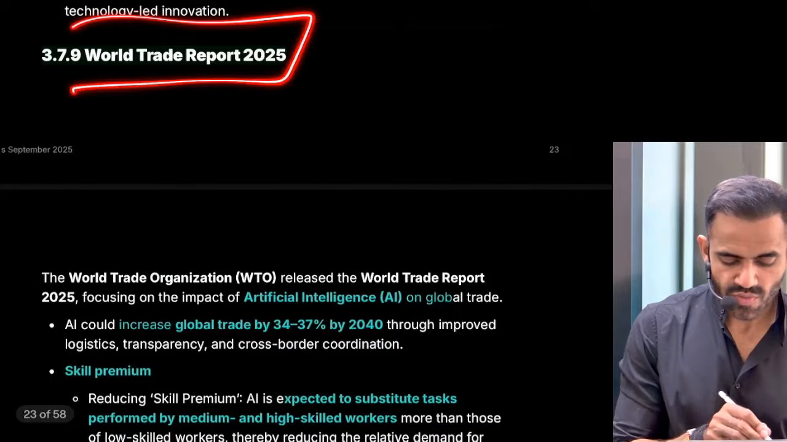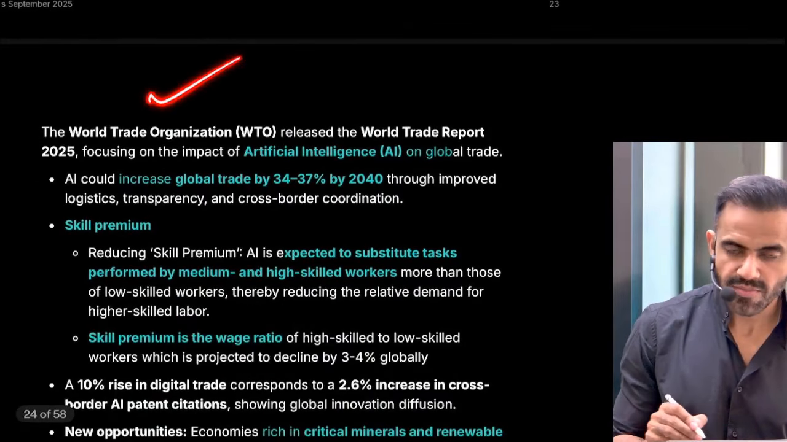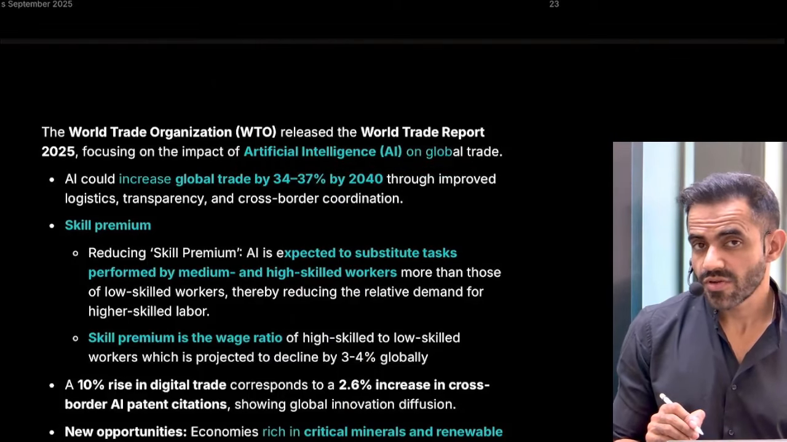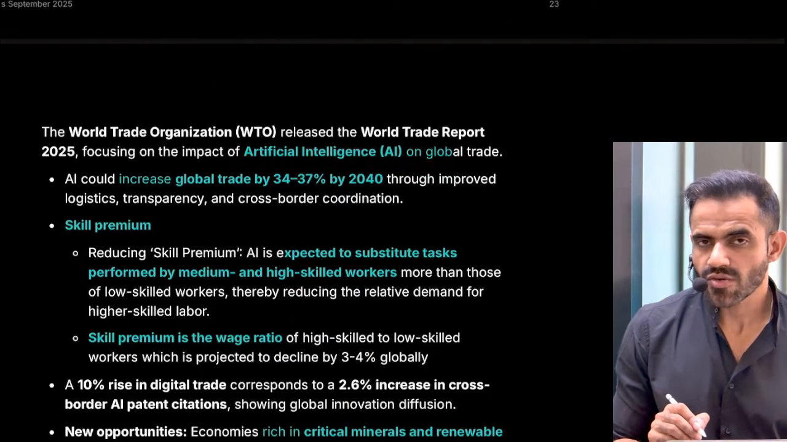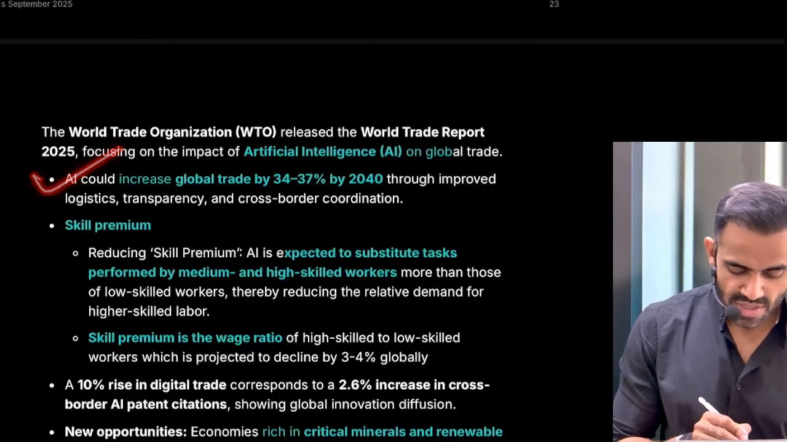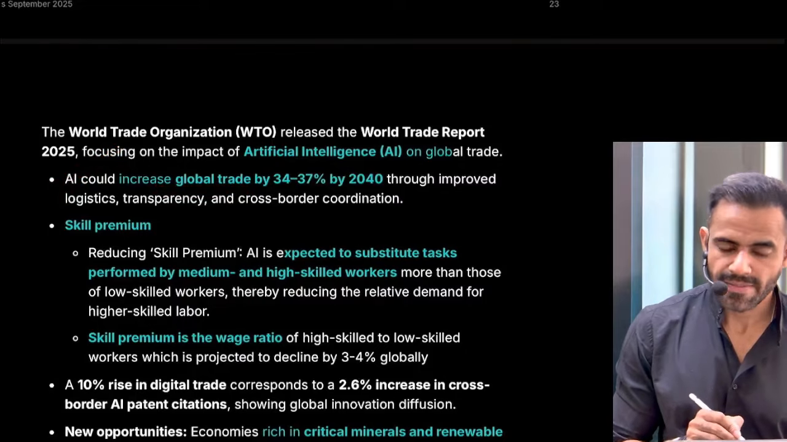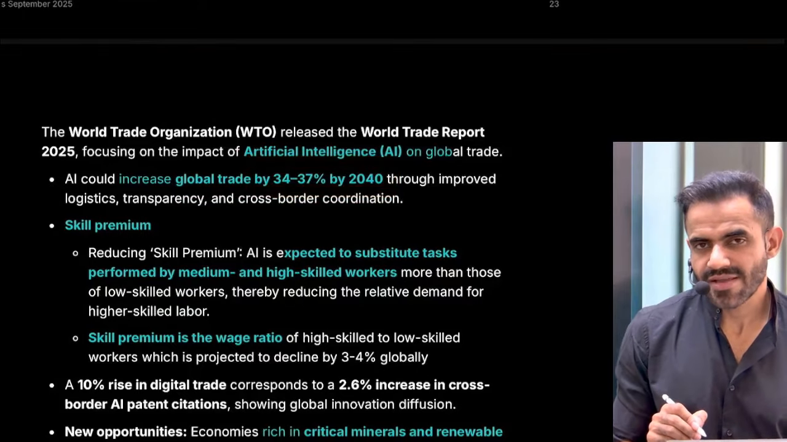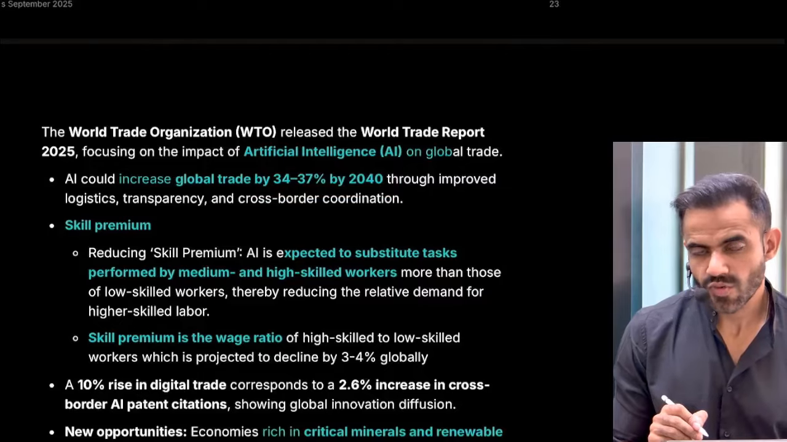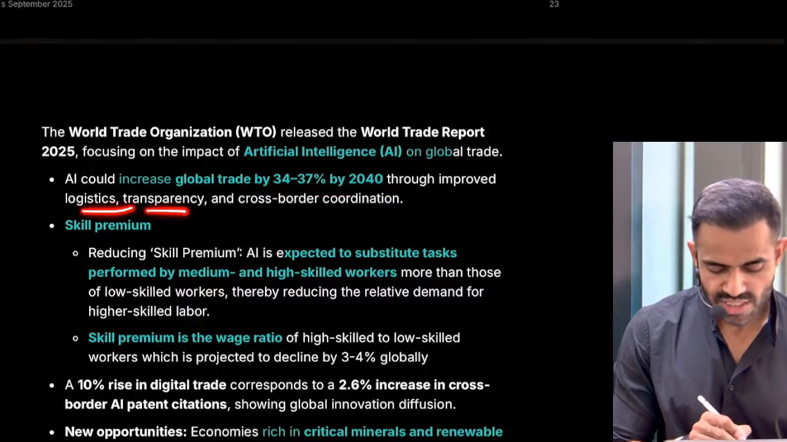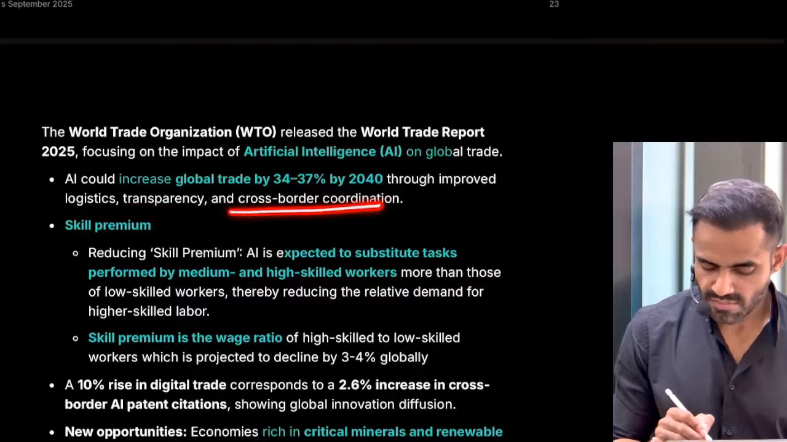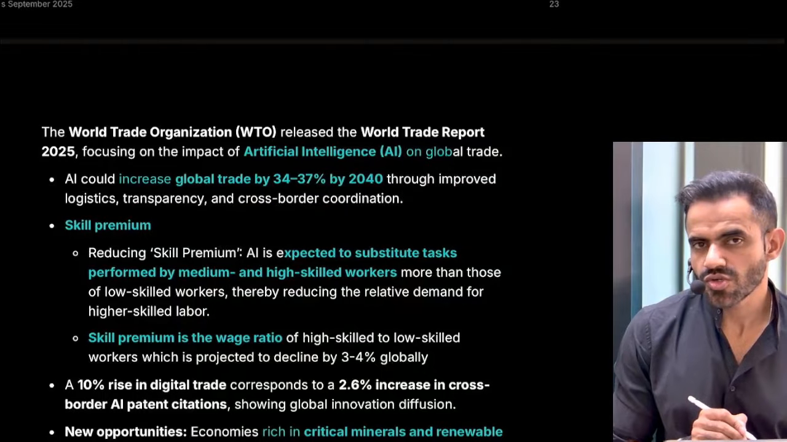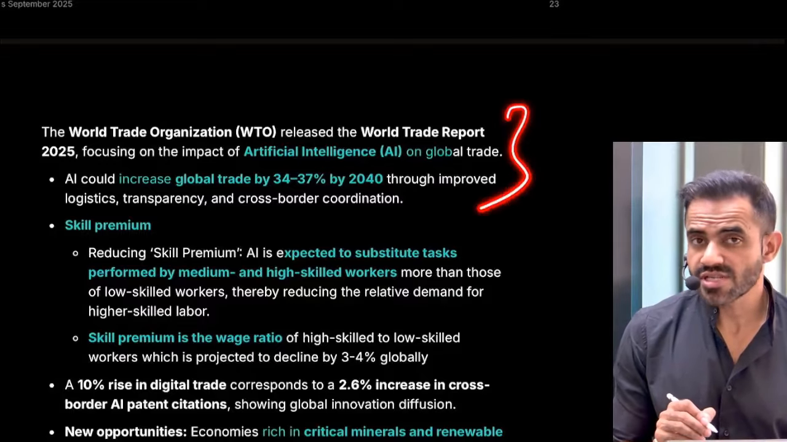Next is World Trade Report. So this is a report by WTO to show the impact of AI on trade. Now understand, whenever you have to show the positive impact, you can quote this data. As per this report, AI is going to help global trade by increasing trade by 34 to 37%. Why will trade improve? Because of better coordination, better transportation, and improved transparency. Everything is being done by technology, which is going to be much more efficient. That is a good side of AI.